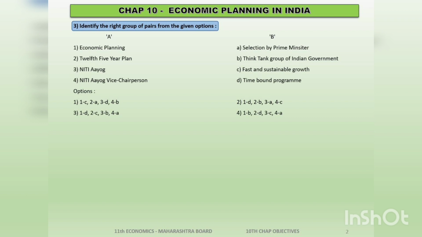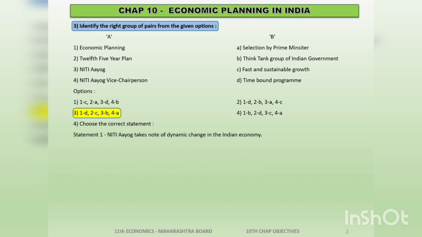So 1 and 4 automatically out of my option. I have to select from 2 and 3. So 1D, it's present in both. Yes, but the second answer, 12th 5-year plan, is C option, which is satisfied in option number 3. So my correct answer will be option number 3. I explained you how to quickly pinpoint your answers. We go with fourth question. Choose the correct statement.